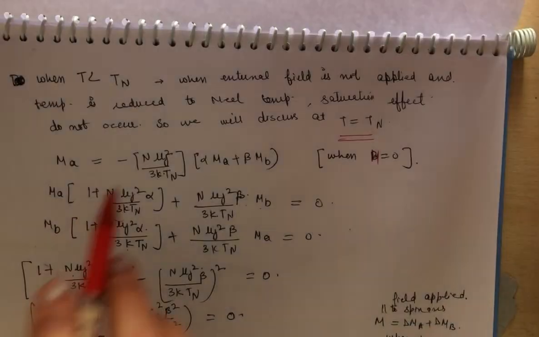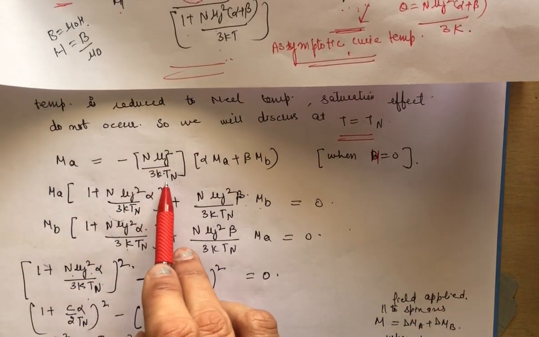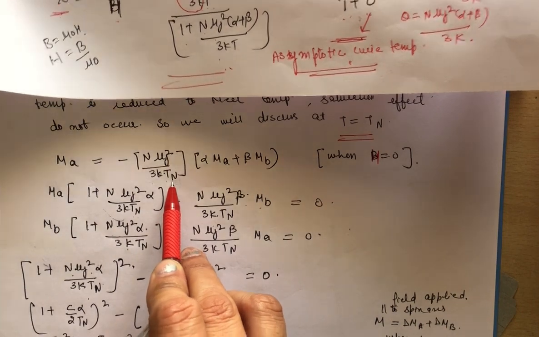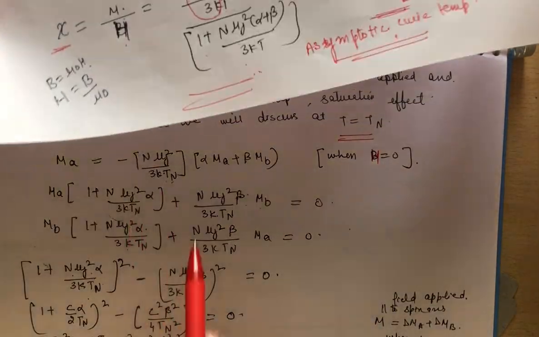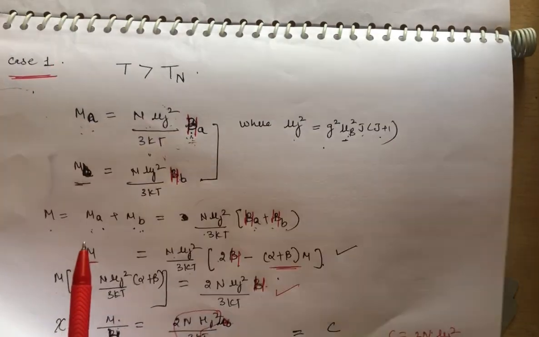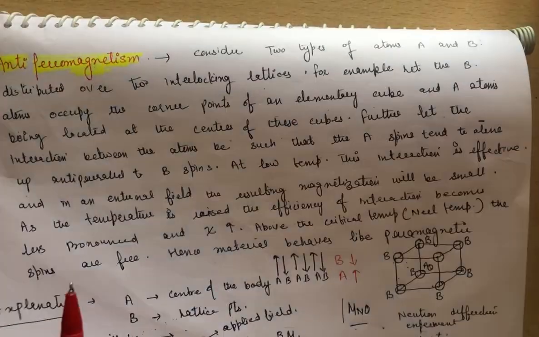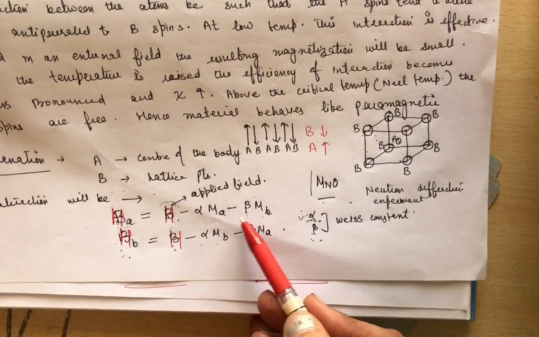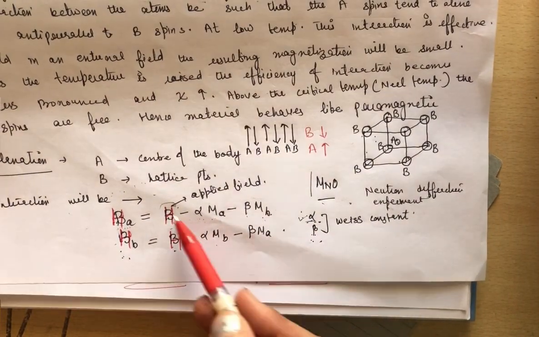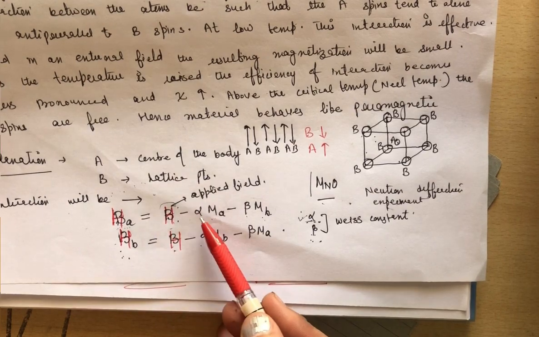into Ha. Okay? n mu j square upon 3k, T equal to TN. I am writing T as TN. Okay? Then into Ha. And what is Ha? Ha is equal to H minus alpha Ma minus beta Mb. Now we are taking H equal to 0, so we get minus alpha Ma minus beta Mb.